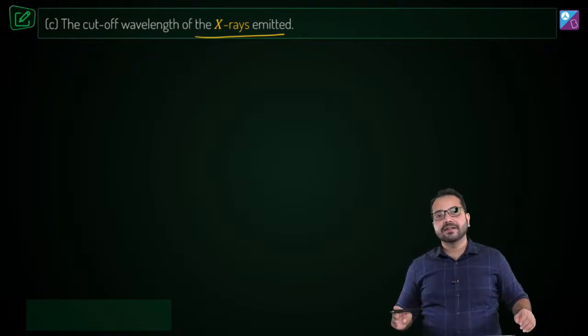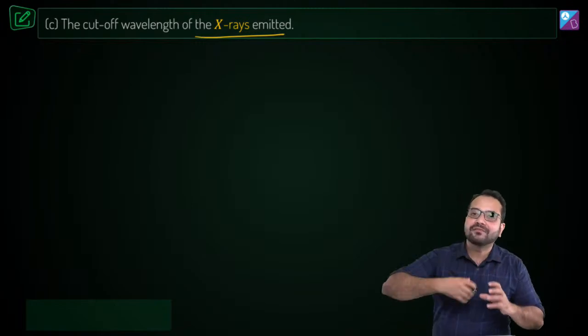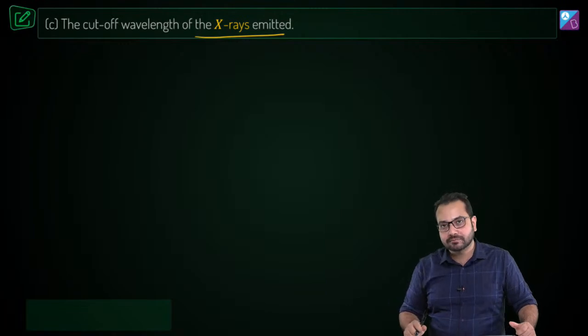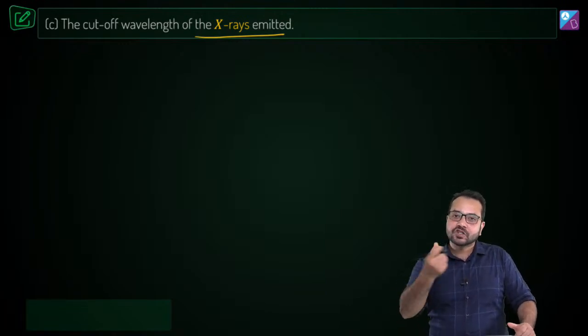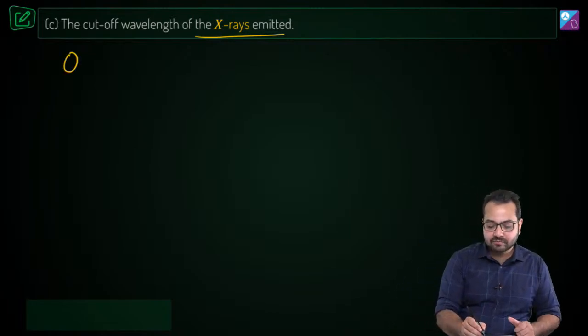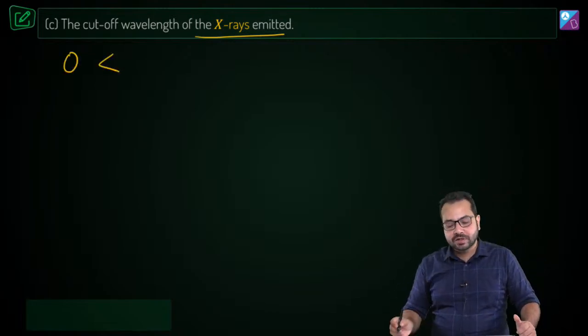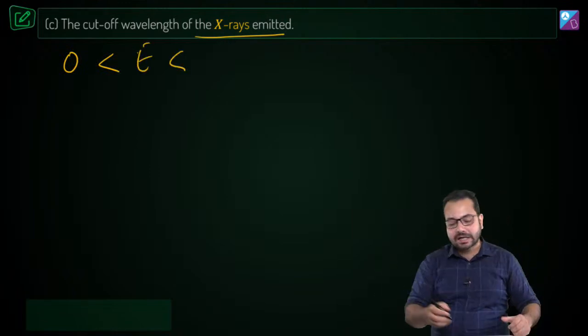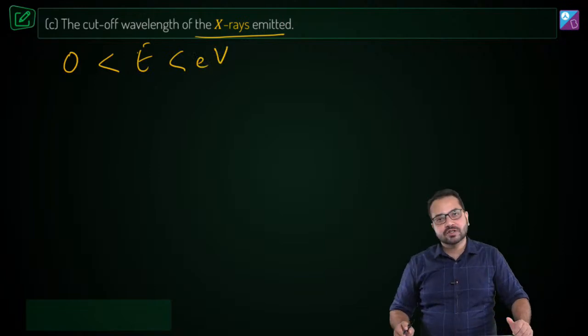They're accelerated, so they will have an energy eV, but what fraction of that energy are they imparting to the metal? If they are imparting no energy, then the energy loss is going to be 0, and if they are imparting their entire energy, then the energy loss is going to be eV.